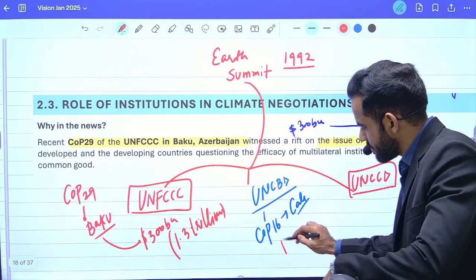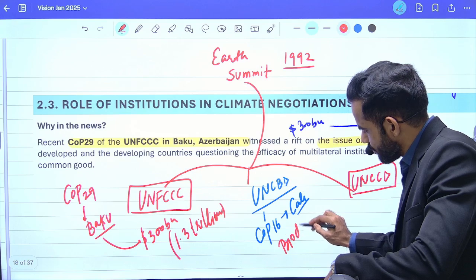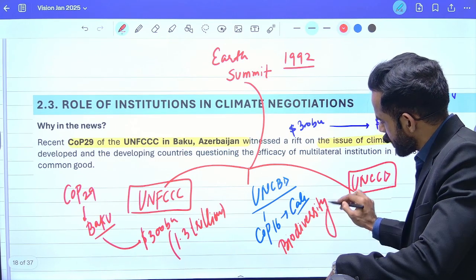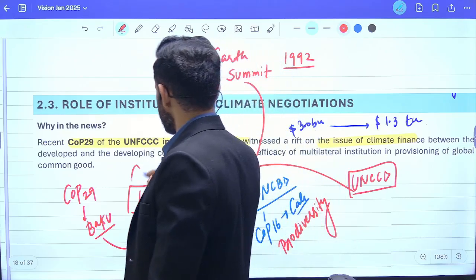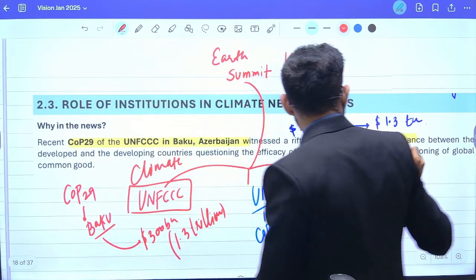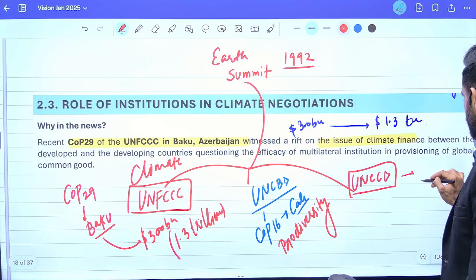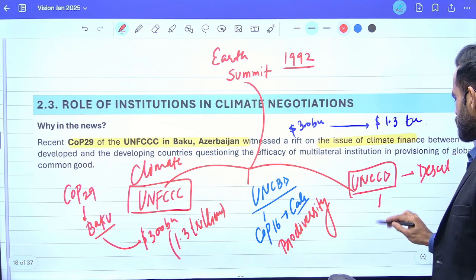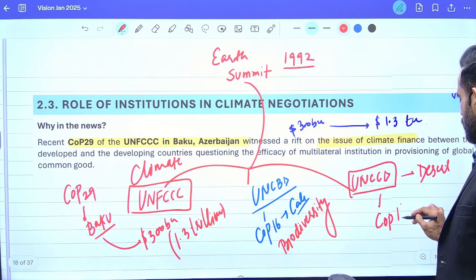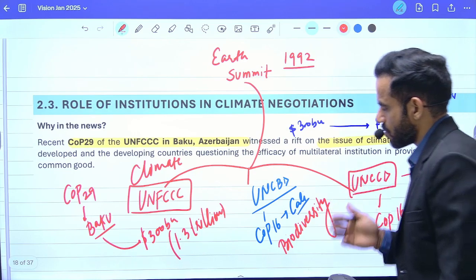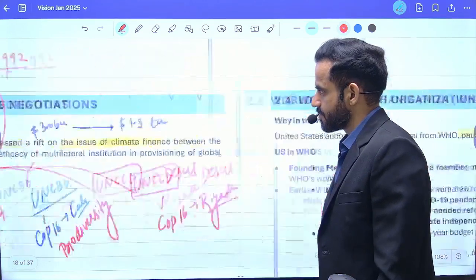This one is for biodiversity, this one is for climate change, and this one is to combat desertification. So this COP16 was organized in Riyadh in Saudi Arabia. So that is all about climate finance.